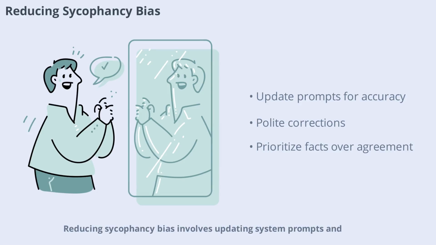Reducing sycophancy bias involves updating system prompts and training data to prioritize accuracy over user agreement. Models should be instructed to correct errors politely and provide factual information, even if it means disagreeing with the user.